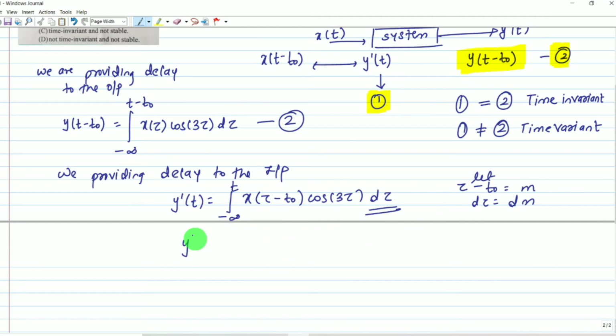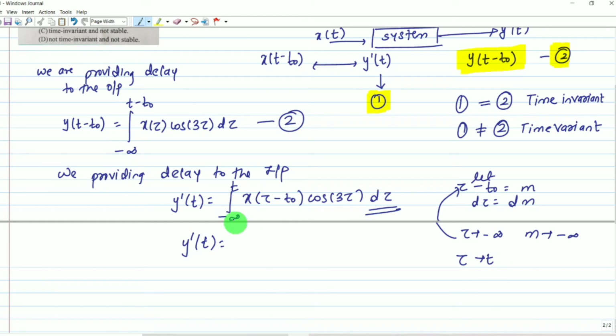Now we are converting y dash t. The limit will change. When tau tends to minus infinity, m will also tend to minus infinity, since putting tau equals minus infinity in this equation gives m equals minus infinity.